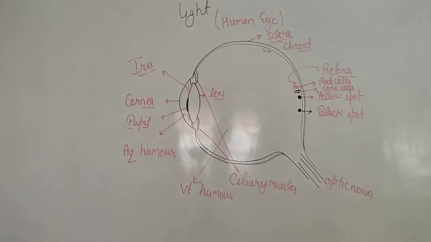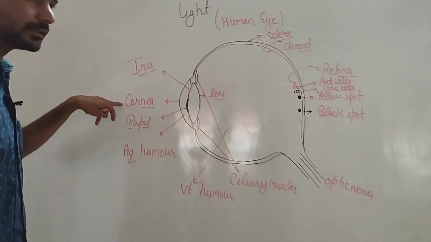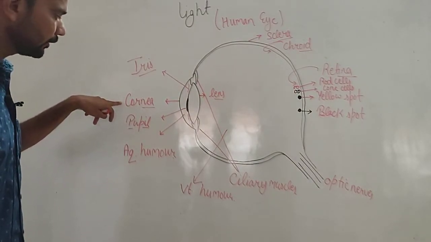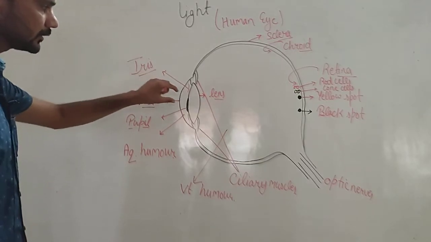So rod cells help us to see the brightness or to see in dim light, and cone cells help us to see the different colors. So these are the different parts of the eye. Cornea is the outer bulging part which works as a window. It allows the light to enter. Pupil allows the light to enter. Iris controls the size of the pupil.